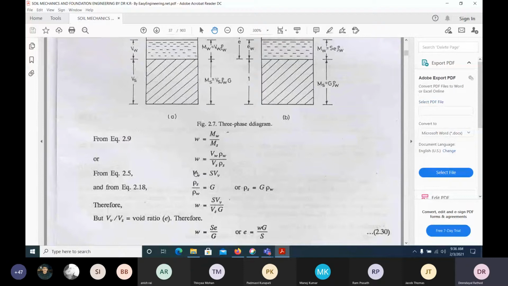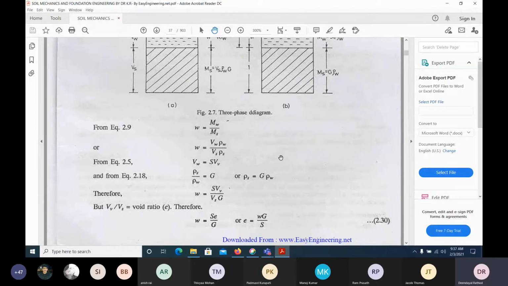Okay. So substitute this VW here. This is from the equation which we have derived. Okay. Volume of water is equal to degree of saturation into volume of void, or degree of saturation is equal to volume of water to the volume of voids. Okay, ratio. So this W, take it out. Okay. And what is the definition of specific gravity?